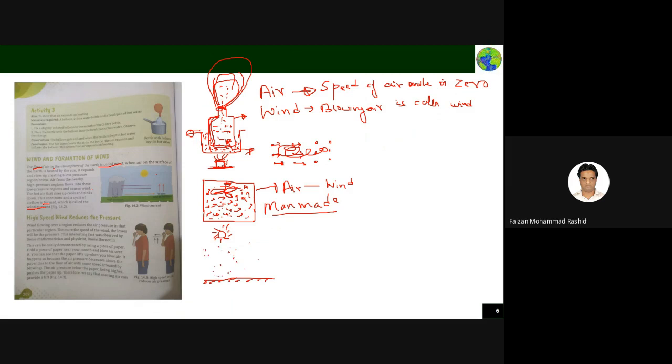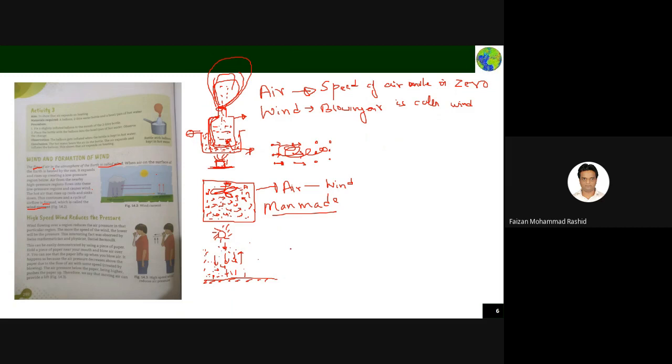Okay, there may be chances that at some point on the Earth's surface you are getting more sunlight, and in another area sunlight is less. Wherever you are getting more sunlight, you are getting more heat. The air molecules pick up the heat and move up, because after getting heat the air molecules become lighter and start moving up.